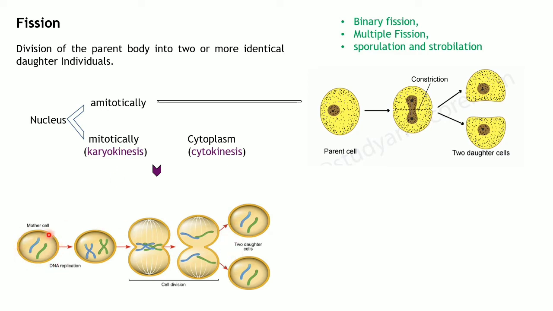If you look at this mother cell, it has one chromosome. During mitotic cell division, an exact copy of the chromosome gets made, and you can see the X structure, the chromosome structure, which we call two sister chromatids, right?